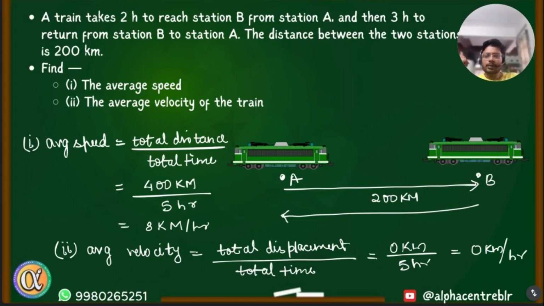Understood? Yes. Okay, all of you understood this. See, these are the type of questions which you are expected to get in your exam. So the average speed should be 80. Oh, I missed it. Thank you for pointing out. So it's 80, not 8. Vanshika said 80. I think I forgot to write it.